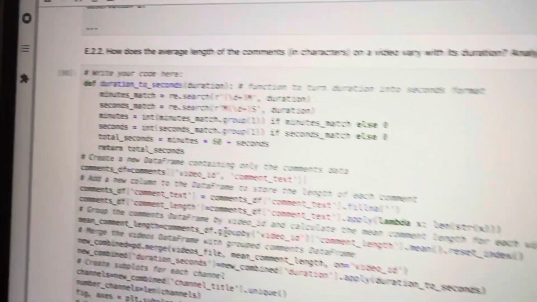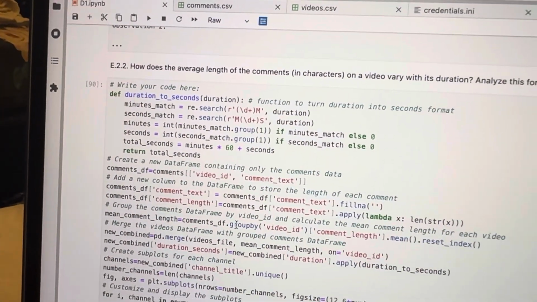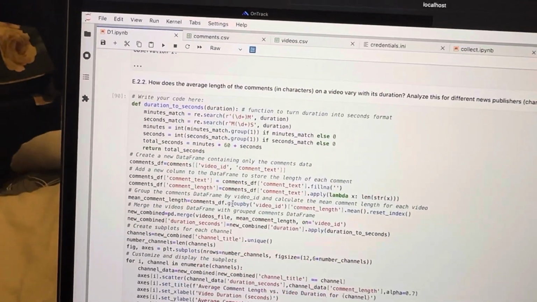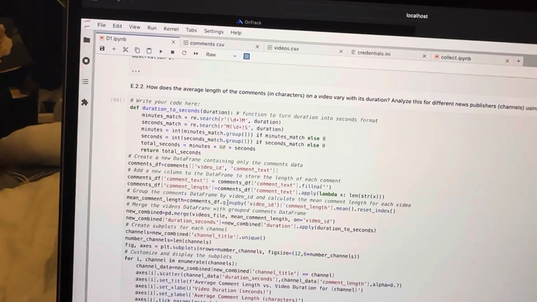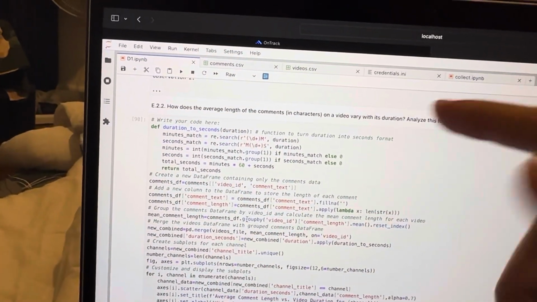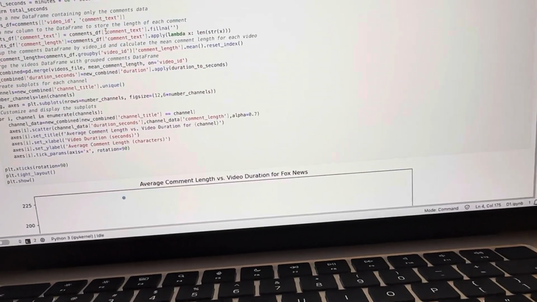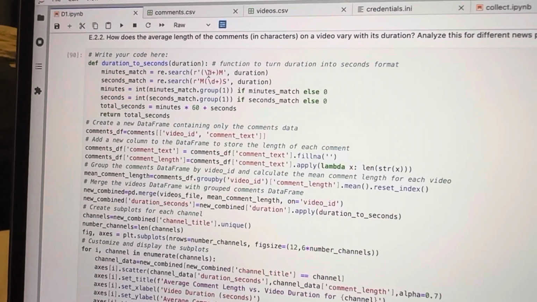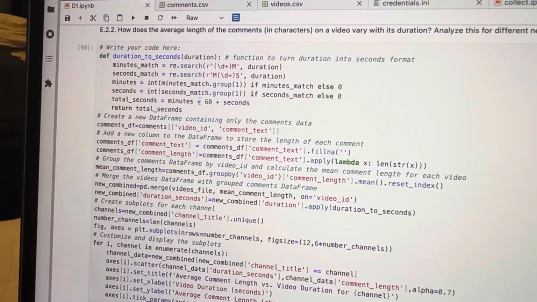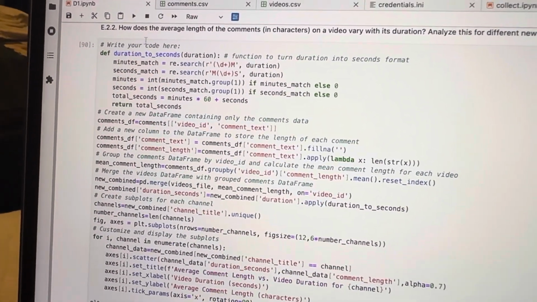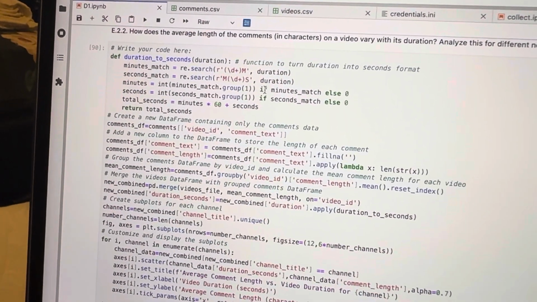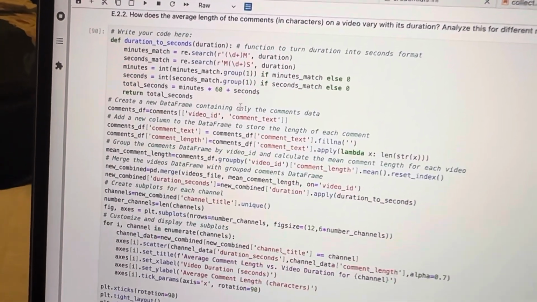Here I made this function to change the format of duration. First of all, it was given in letters like PT and DM, something like that, and after that I had to change it to seconds. So I asked for help from ChatGPT to change into this format, which gave me code like this. I made minor changes to it according to my needs.